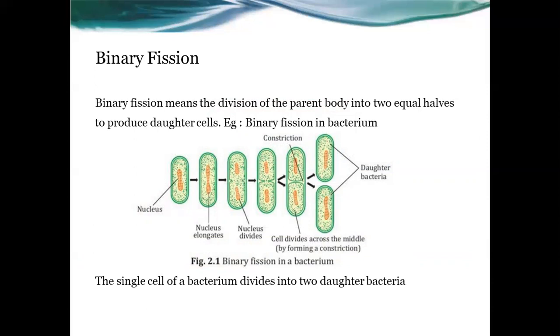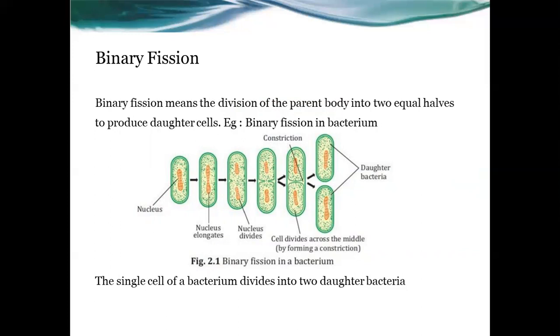It means the division of the parent body into two equal halves. Those equal halves we call daughter cells. The example mentioned here for this process is bacterium. That means bacterium is the example given for the process of binary fission. Binary fission means the division of the parent body into two equal halves to produce daughter cells.